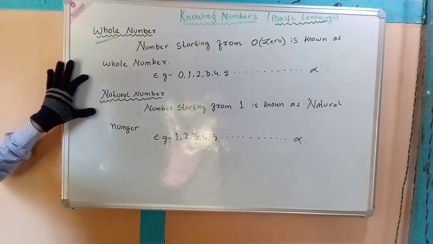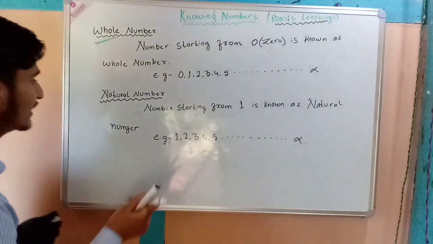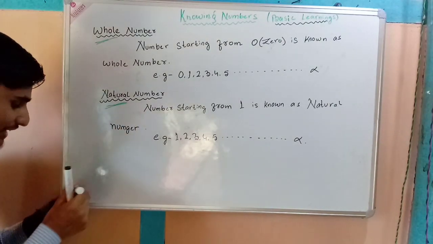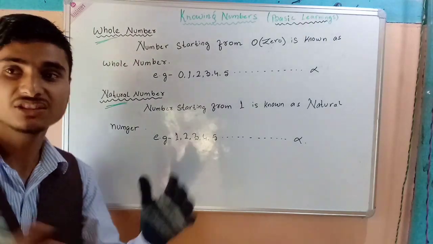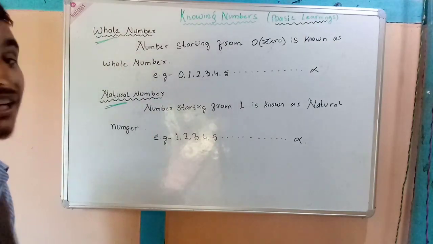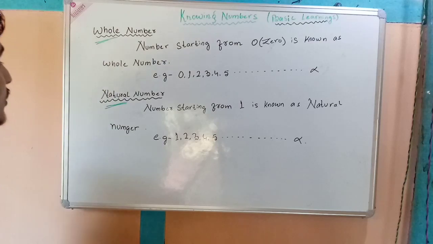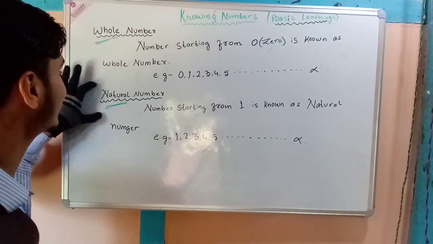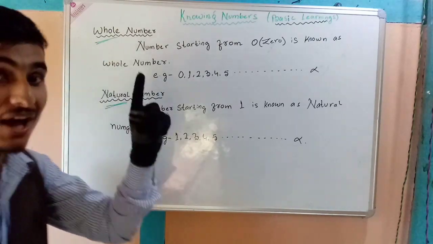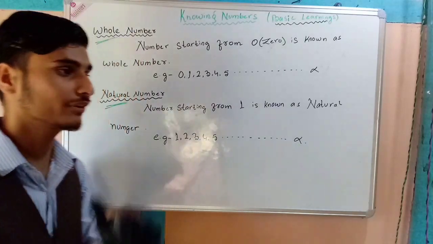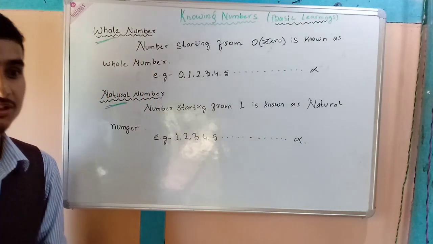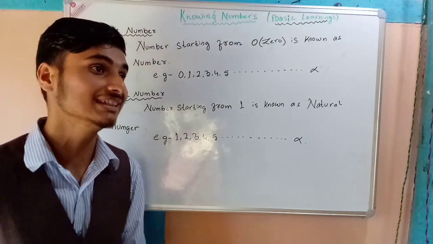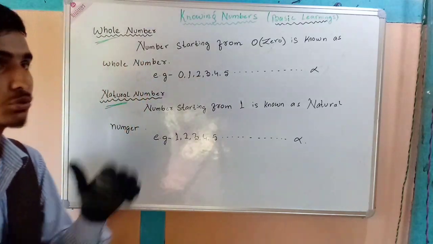Now let's come to natural numbers. What is a natural number? By the word natural itself, we can say that 1 is a natural number. For example, in a class, if a teacher asks a student to count the number of students, how will the student count?